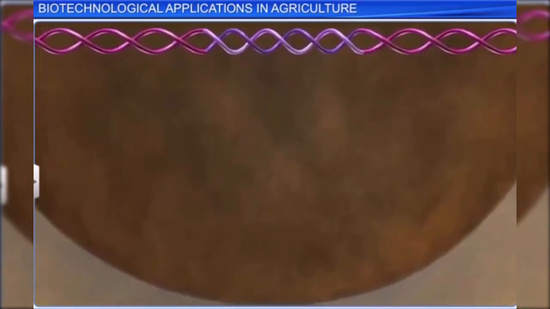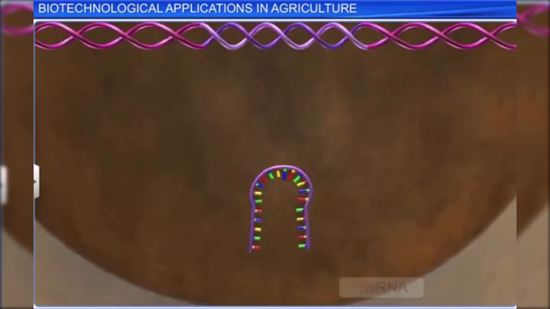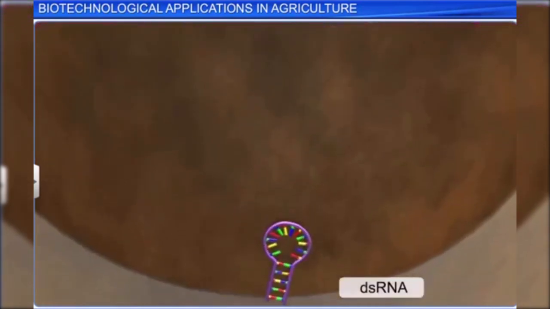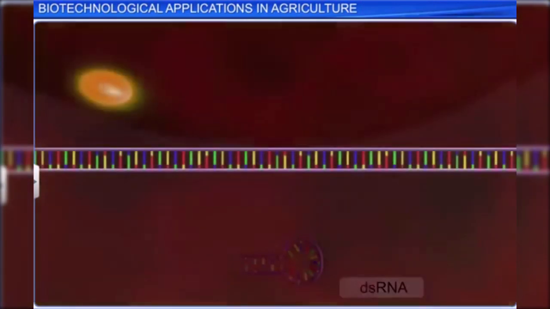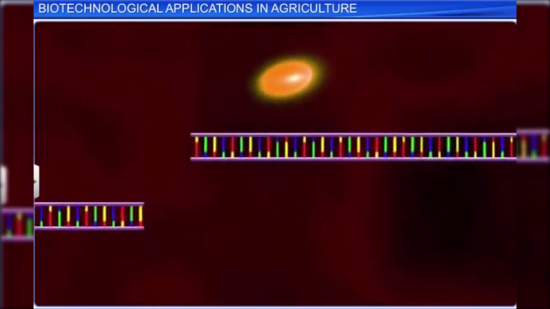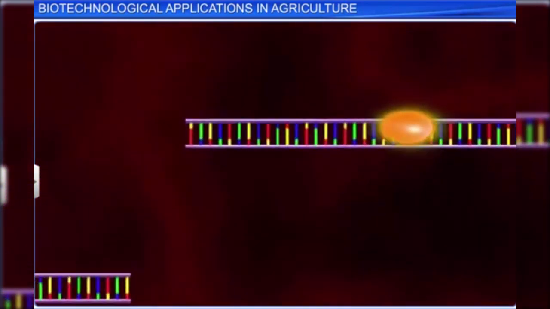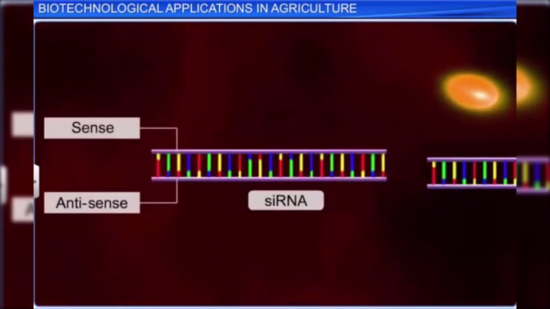Since these two RNAs are complementary to each other, they form a double-stranded RNA that initiates RNA interference. The introduction of DNA is such that it produces both sense and antisense RNA in the host cells.